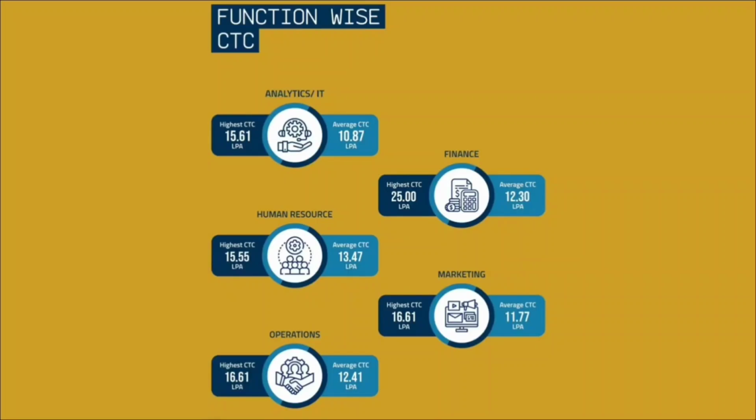For the human resource, the highest salary package offered is 15.55 lakhs per annum, and the average CTC offered is nearly up to 13.47 lakhs per annum. For the marketing, the highest CTC offered is nearly up to 16.61 lakhs per annum, and the average CTC offered is 11.77 lakhs per annum. For operations, the highest CTC offered is nearly up to 16.61 lakhs per annum, and the average CTC offered is nearly up to 12.41 lakhs per annum.